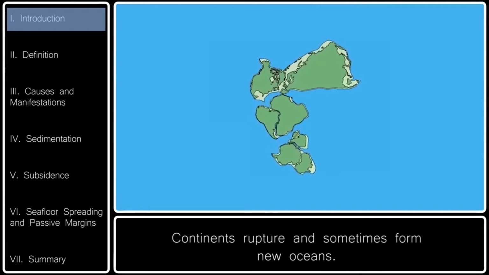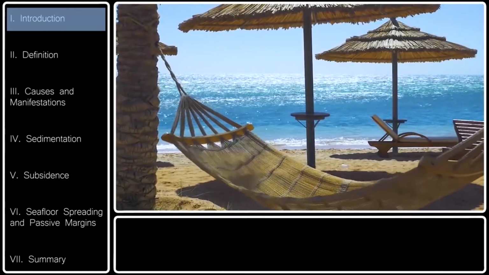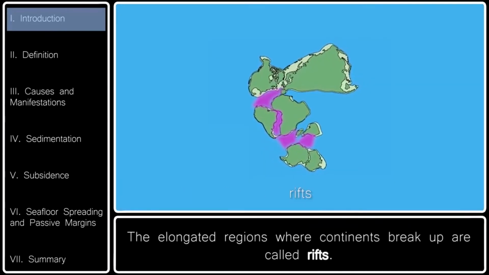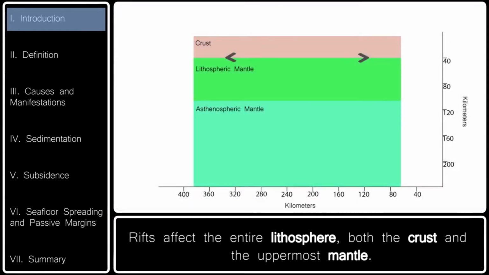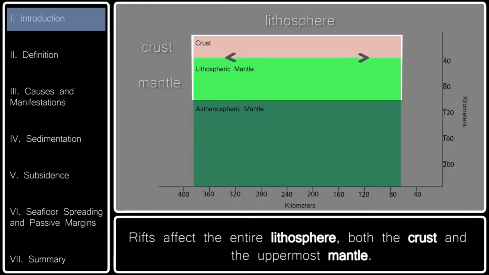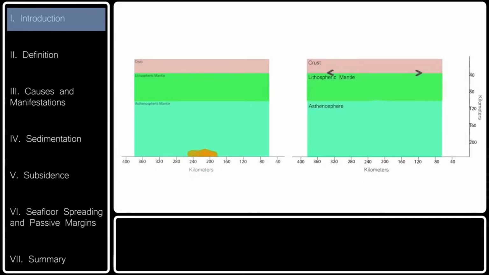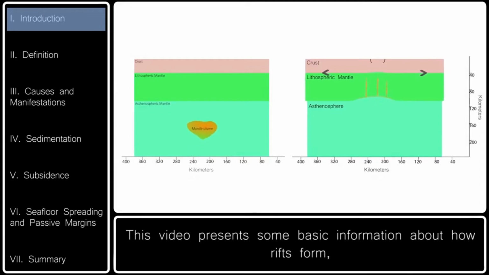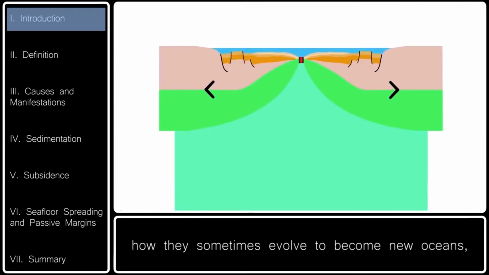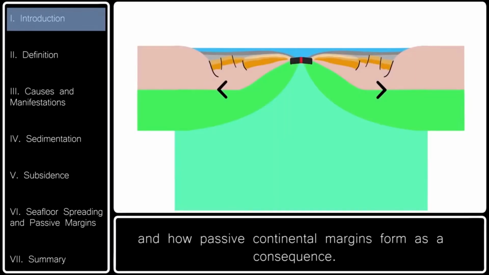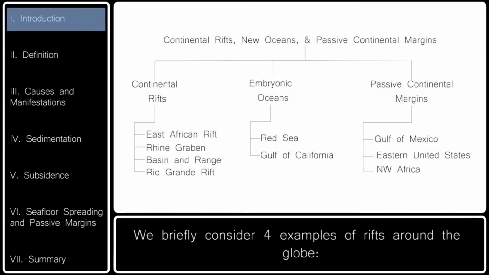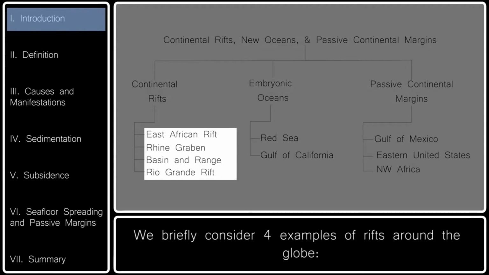Continents rupture and sometimes form new oceans. The elongated regions where continents break up are called rifts. Rifts affect the entire lithosphere, both the crust and the uppermost mantle. This video presents some basic information about how rifts form, how they sometimes evolve to become new oceans, and how passive continental margins form as a consequence. We briefly consider 4 examples of rifts around the globe.